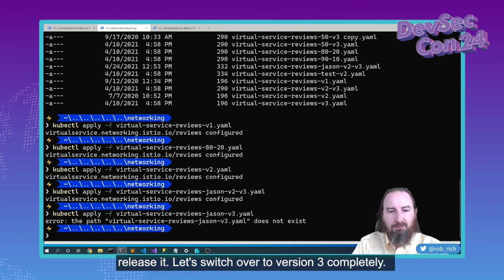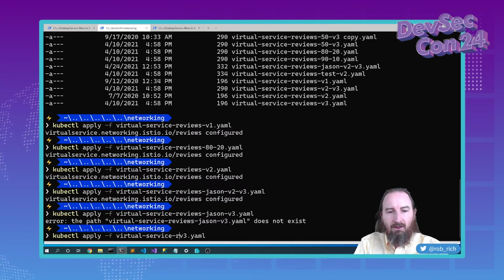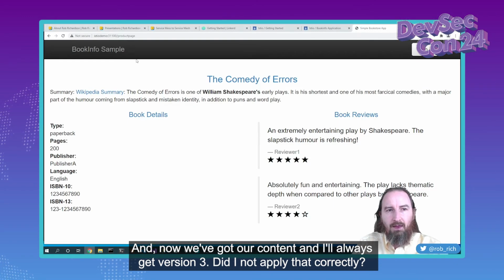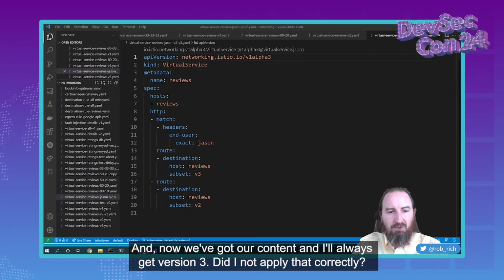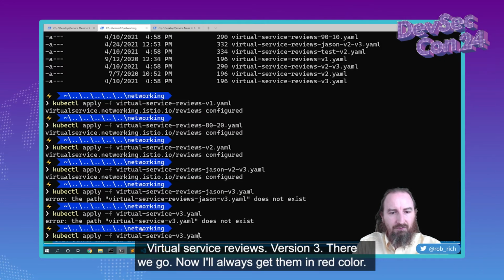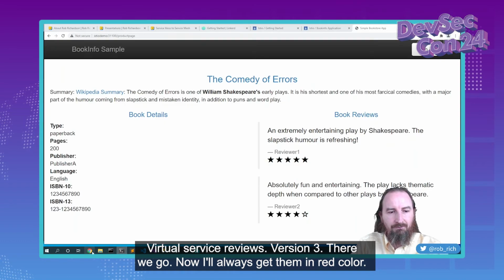Let's switch, oh, that's not right. Let's switch over to version 3 completely. And now we've got our content, and I'll always get version 3. Ooh, did I not apply that correctly? Virtual service reviews. Version 3. There we go. Now I'll always get them in red color.